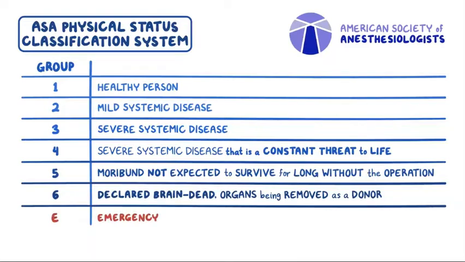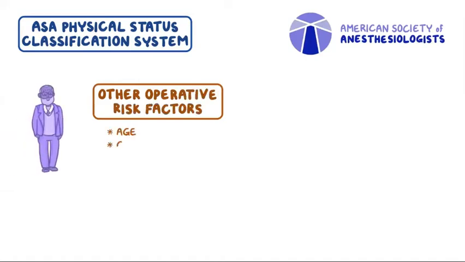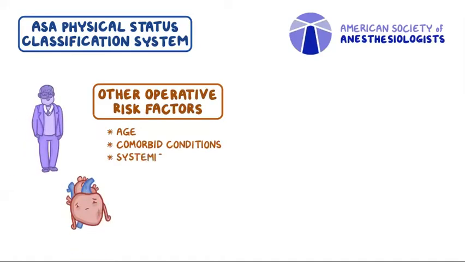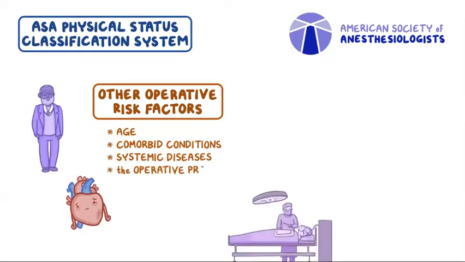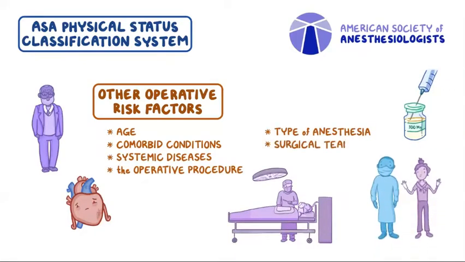In addition to the ASA physical status, other operative risk factors include age, comorbid conditions in addition to systemic diseases, the operative procedure, the type of anesthesia, and finally, the surgical team and resources. That includes the surgical and anesthesia team, duration of surgery, and anesthesia, equipment, medications, blood, and post-operative care.